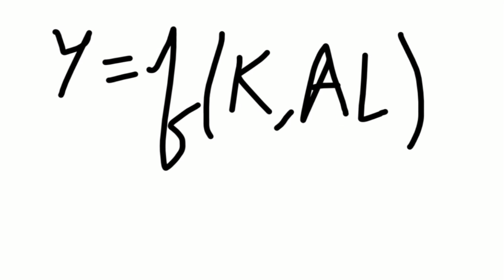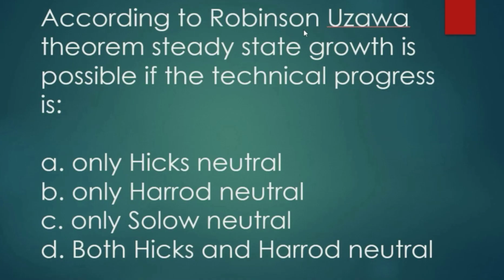So coming back to our question, according to the Robinson-Uzawa theorem, steady state growth is possible if technical progress is, our option will be Harrod neutral. Why is it Harrod neutral? Because it is labor augmenting, and when it is labor augmenting, then technical progress is Harrod neutral.